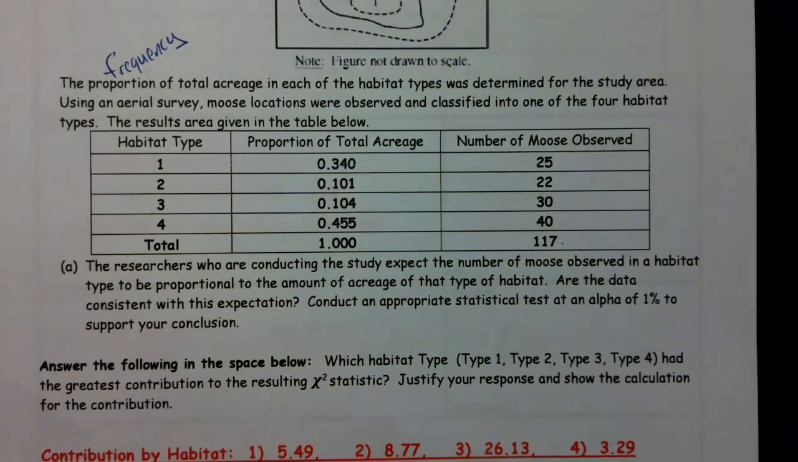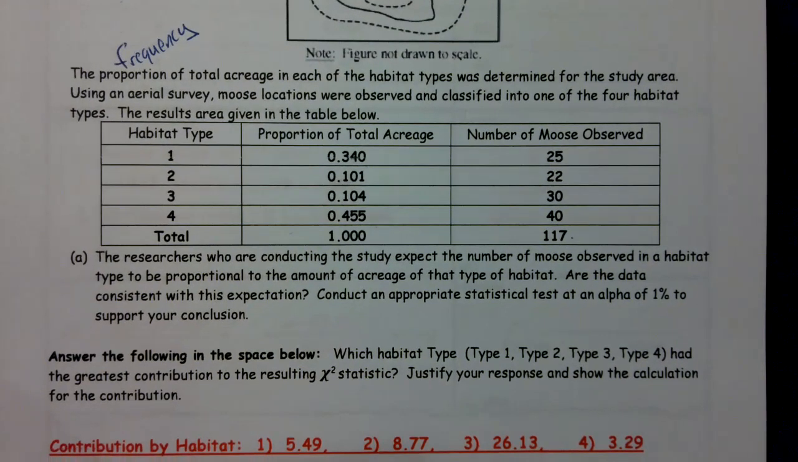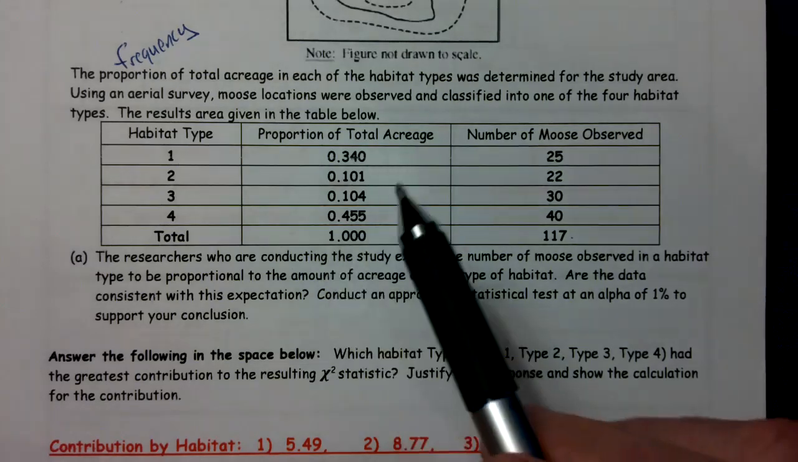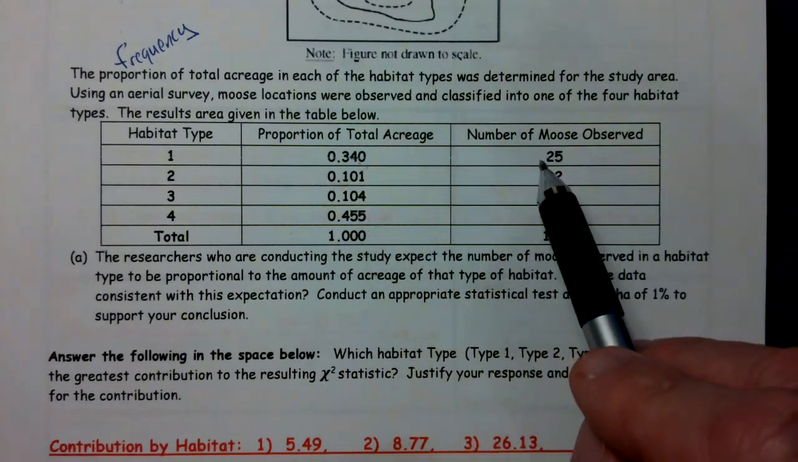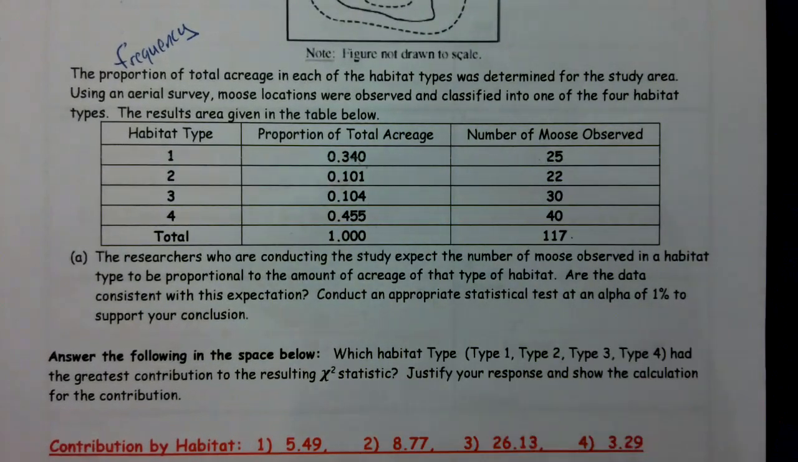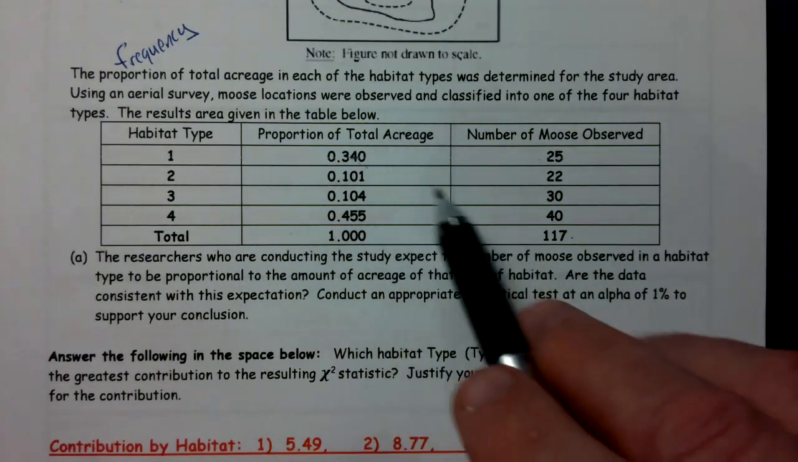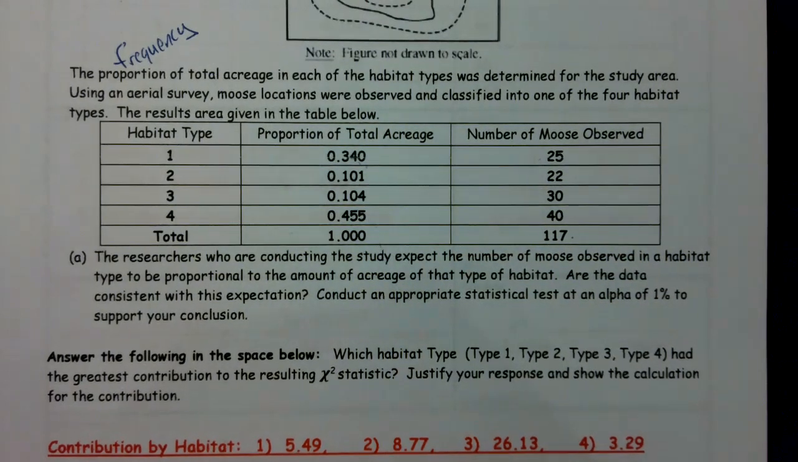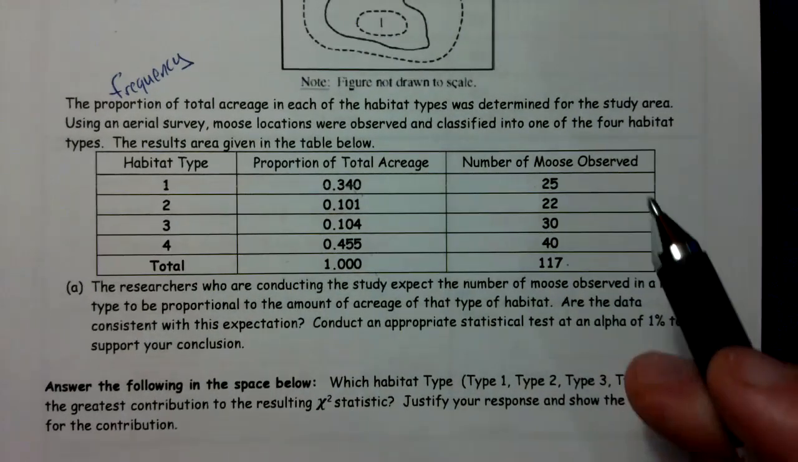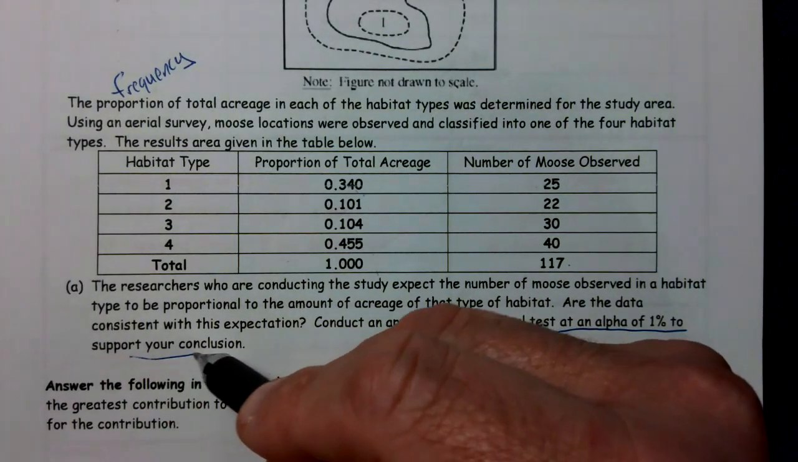The researchers who were conducting the study expect the number of moose observed in a habitat type to be proportional to the amount of acreage of that type of habitat. So in other words, if this is 34% of the acreage, then 34% of the moose, 10% of the acreage, 10% of the moose. It says, are the data consistent with this expectation? In other words, do they follow these percentages? As soon as they indicate that we're following these percentages, we're looking at a chi-squared goodness of fit. And they want us to test this at an alpha level of 1%.